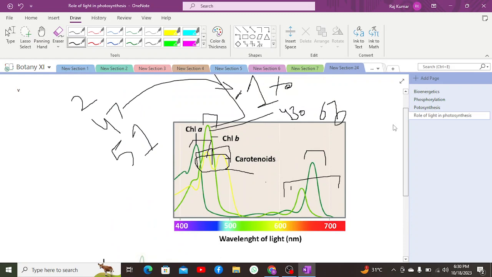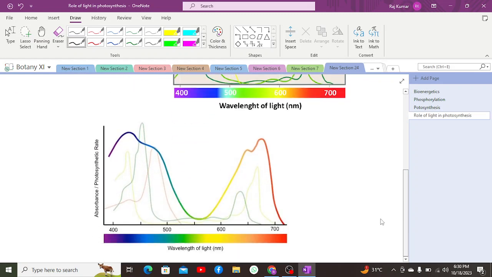Now, there was another concept given by Mr. Engelmann, who gave the concept of action spectrum. Action spectrum is the spectrum which is absorbed by a specific pigment.